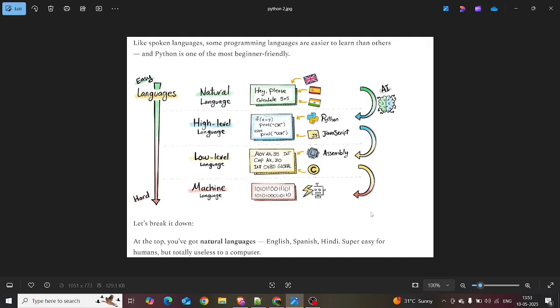Like spoken languages, some programming languages are easier to learn than others. Python is one of the most beginner friendly, easy languages. There are many languages, from easy languages to hard languages, right? Natural languages like English are spoken in America, India, Sri Lanka, and anywhere in the country. If you say, hey, please calculate 5 plus 5, that is what is meant by natural languages.